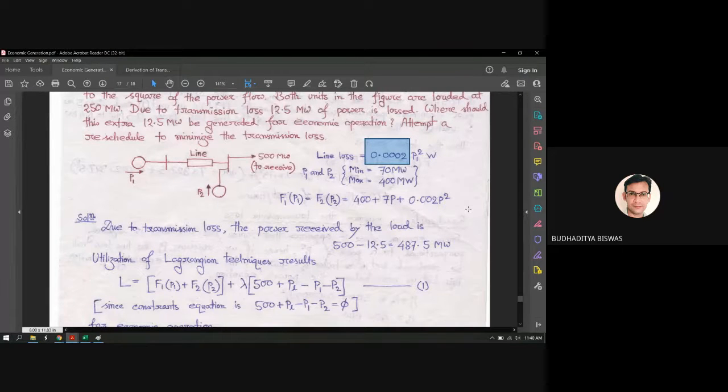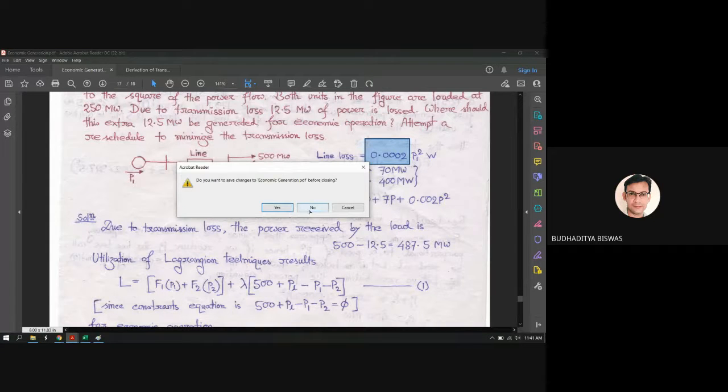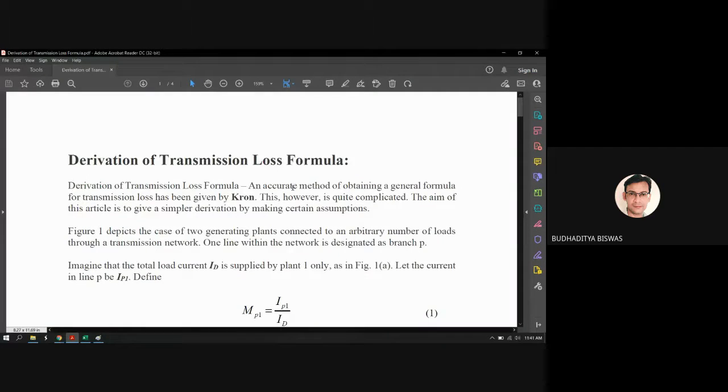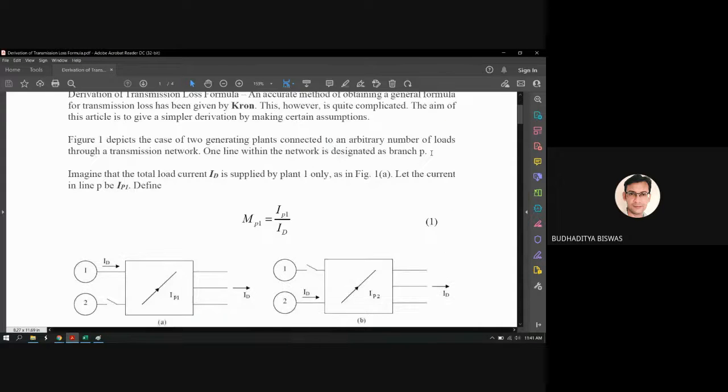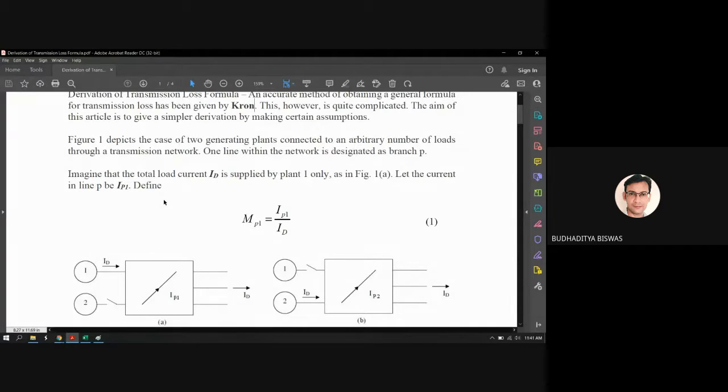Okay. For that, I have one PPT, and in the next class I will cover this also, the determination of the transmission loss formula. This was proposed by the scientist Kron, but at that time it was not popularized because it is a very critical thing. So I made one video to simplify this expression and make it easy to understand. It is not very easy, you just need to think a little, then only you can understand this.